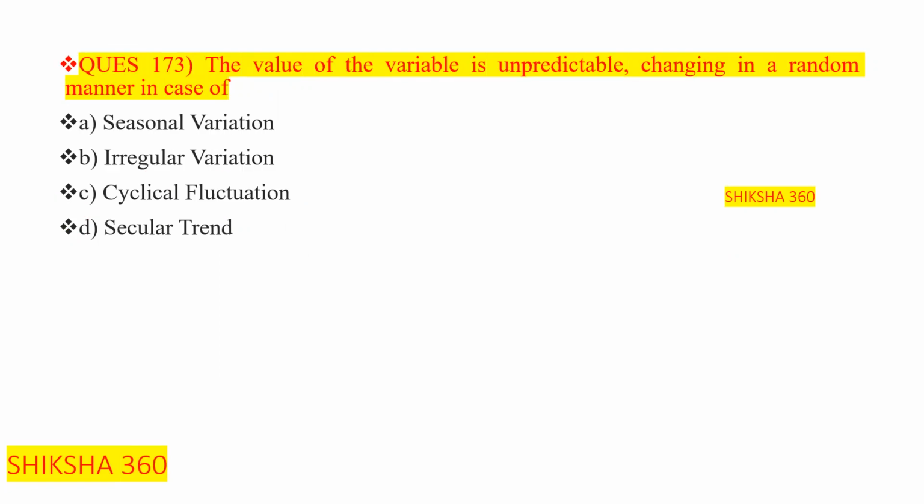The value of the variable is unpredictable, changing in a random manner in case of. The value of the variable is unpredictable. Clear? Basically, there is not any prediction. In the seasonal variation, basically, we have prediction also. So this one is not the answer. Cyclical, basically, we have prediction. Secular, basically, we have prediction. Clear? Cyclical, like this one.